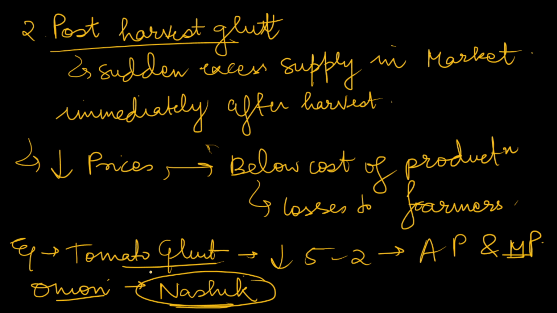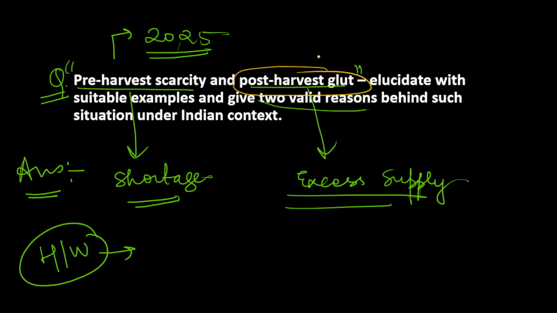So this was about post-harvest glut. Using these two keywords, you can structure your answer in pre-harvest scarcity and post-harvest glut. I hope you understand. Now the second part of the question is asking us about two valid reasons behind such a situation in India. So what could be the valid reasons?